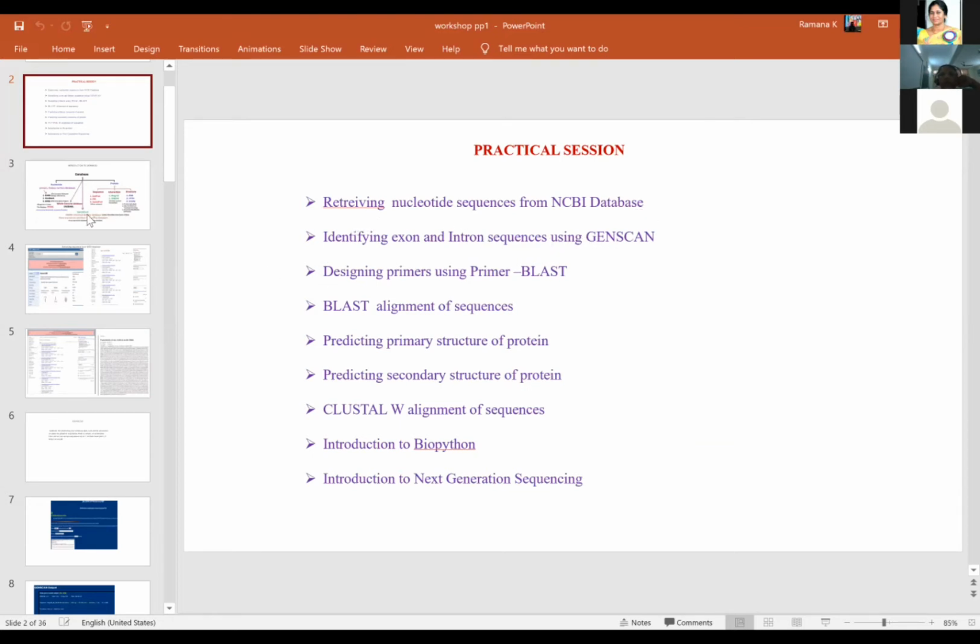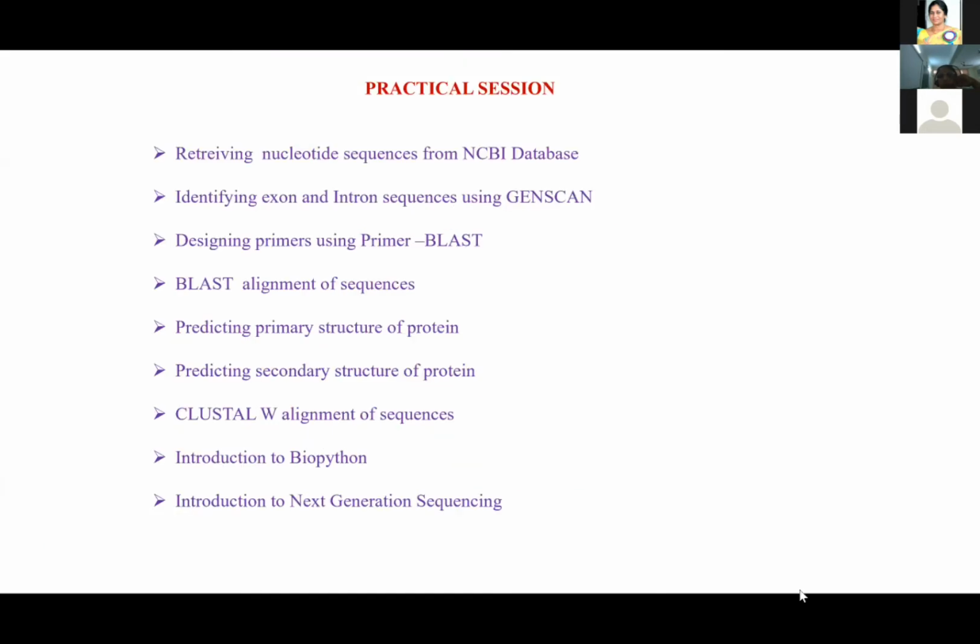So next we will go into the next practical session, that is, from the nucleotide sequence, how we can identify the exon sequences. There are several programs available from the net. You can scroll down and you will find them for exons.